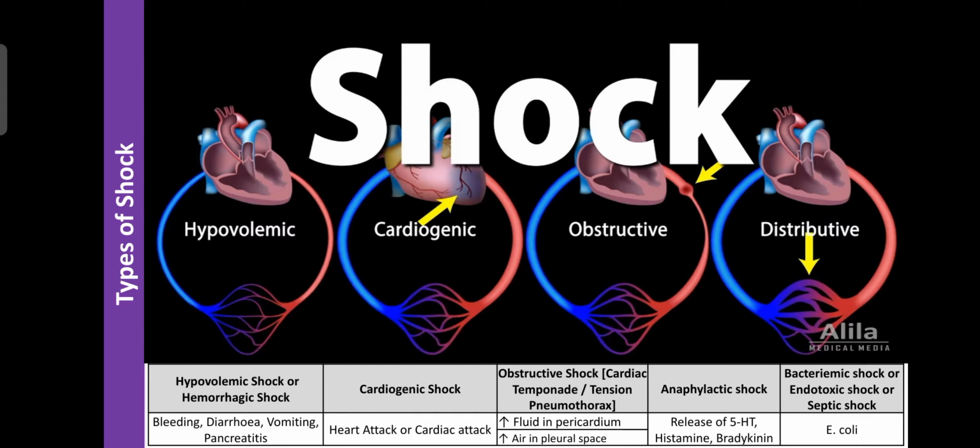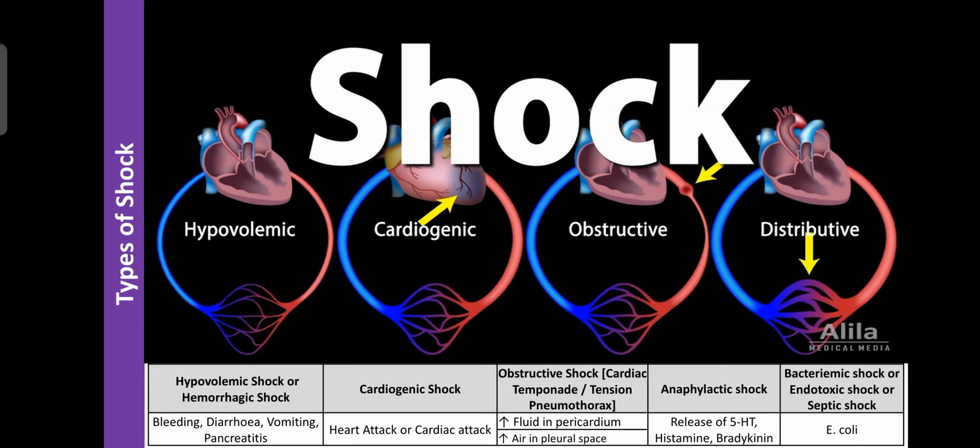Like that, the lungs also have air sacs covered by a layer, and those are known as the pleural cavity. If there are any abnormalities or inflammation in the pleural cavity, or air increases or fluid increases, that disturbs the normal functioning of the lungs and of the heart. That condition is known as obstructive shock.